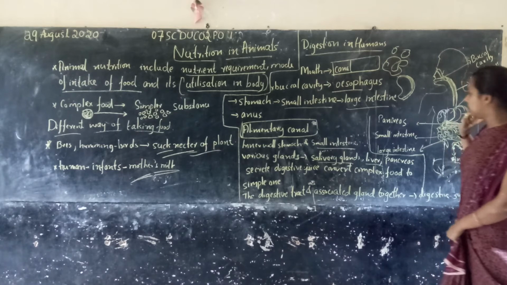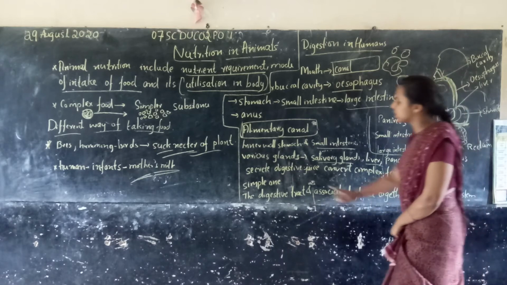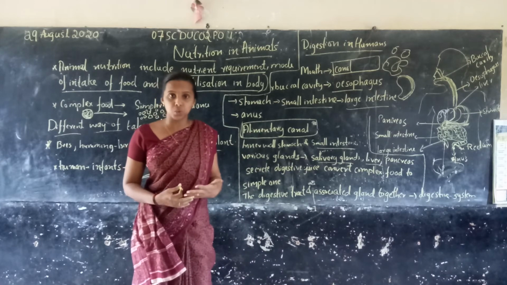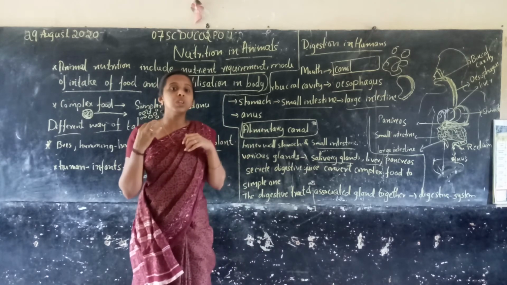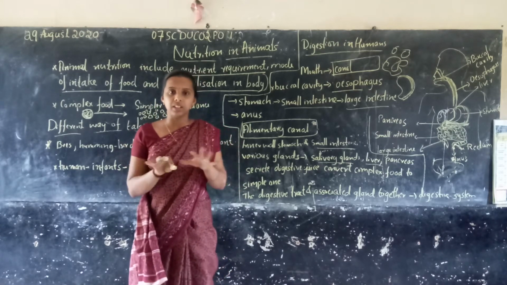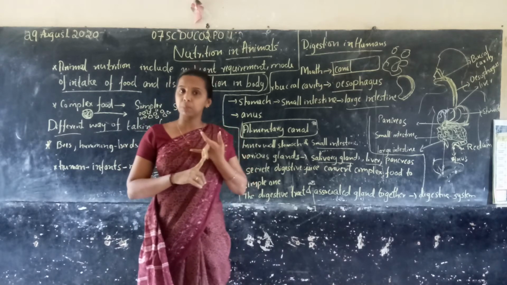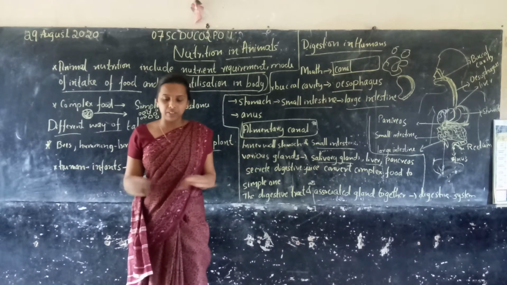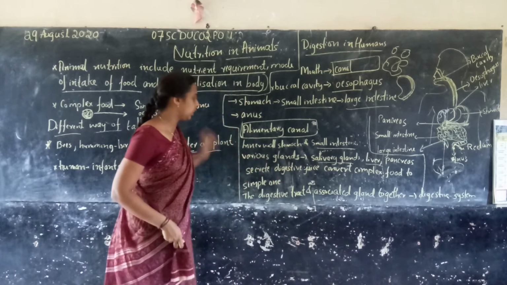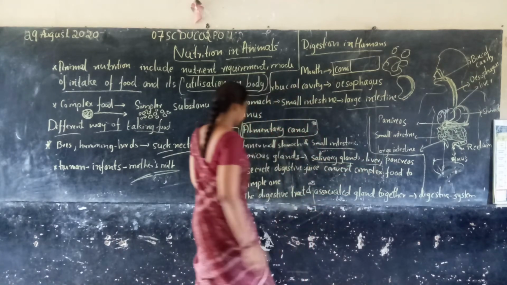They secrete digestive juice and convert the complex food into simple form. These glands help to convert this complex food into simple food, secreted as juice. It simplifies the whole food into carbohydrates, vitamins, proteins, etc. It is divided into several parts and converted into simple juice. Which ones? The various glands.